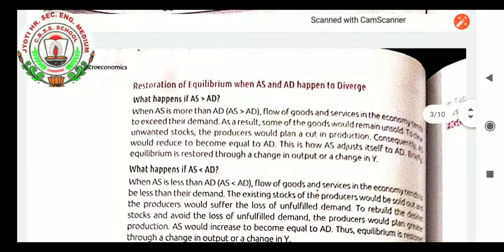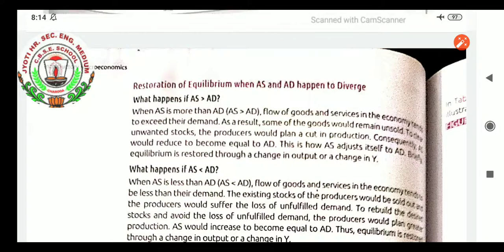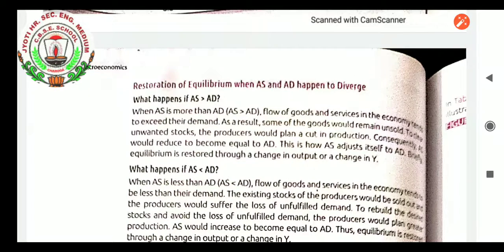Restoration of equilibrium when aggregate supply and aggregate demand happen to diverge. What happens if aggregate supply is greater than aggregate demand? When aggregate supply is more than aggregate demand, the flow of goods and services in the economy tends to exceed their demand. Definitely, when supply is more, demand is less. As a result, some of the goods will be unsold stock with the producer.